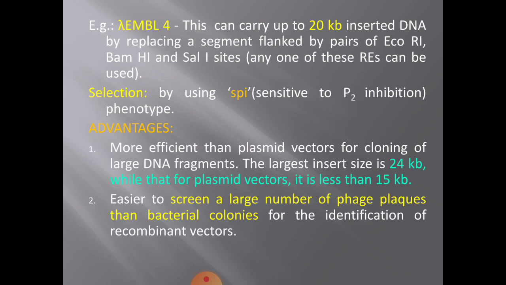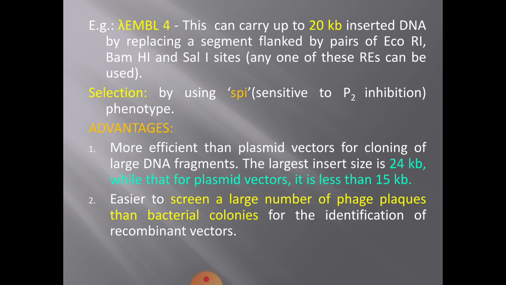Then it is easier to screen a large number of phage plaques on a culture plate than bacterial colonies for the identification of recombinant vectors. So the two advantages are insertion of a larger DNA segment, up to 24 kb instead of 15 kb, and an easy selection method. These are the two advantages of phage vectors when compared to plasmid vectors.